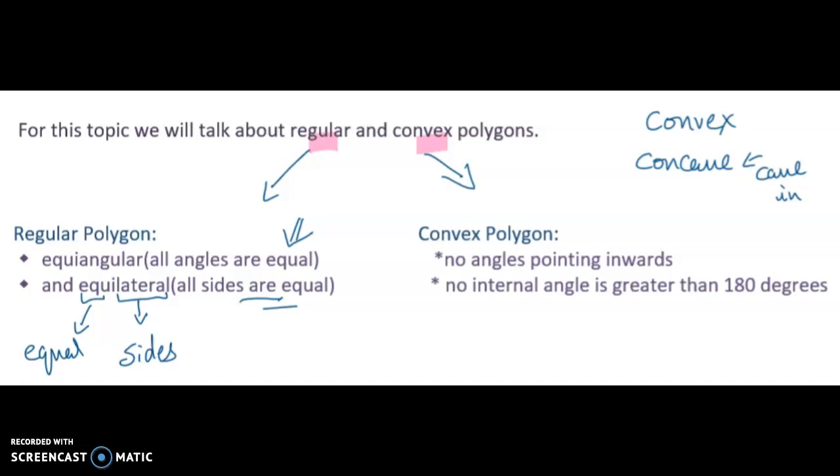All the vertices are pointing out, just like this particular shape. Because all the vertices are pointing out, no interior angle is greater than 180 degrees. Any particular angle needs to be less than 180 degrees.